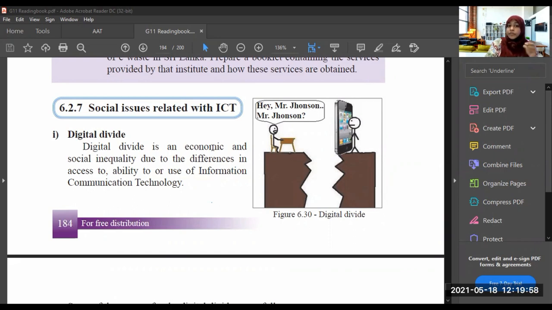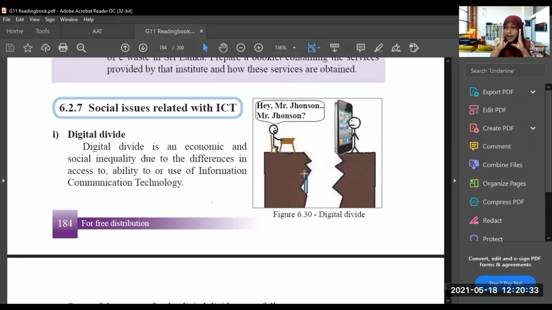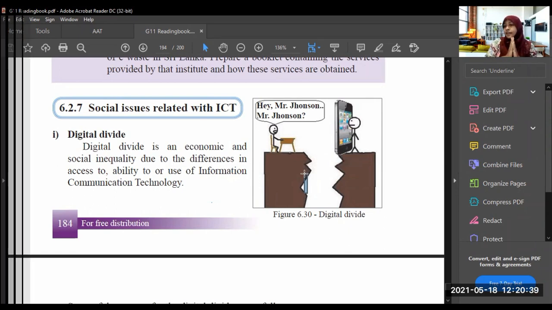Digital divide means economic and social inequality due to differences in access to, ability to, or use of information communication technology. There is a part of people who can't use this technology, and there is a part of people who can use this technology. That is the digital divide. See here, these people can use the technology, and these people still can't. So as long as the digital divide is there, there will be an issue in using IT.